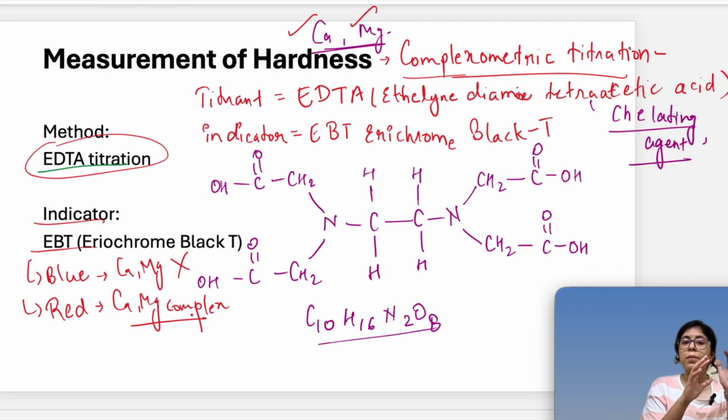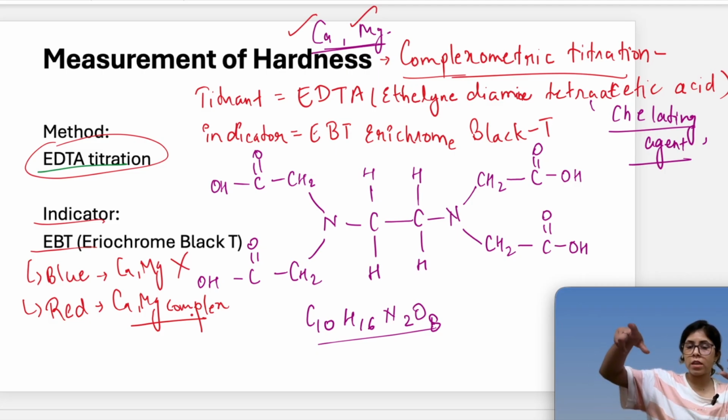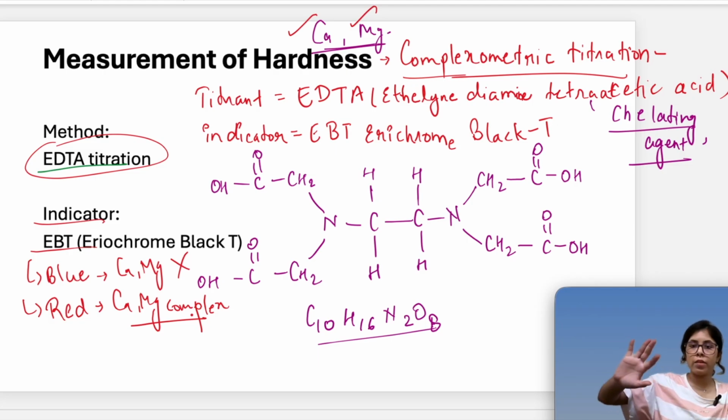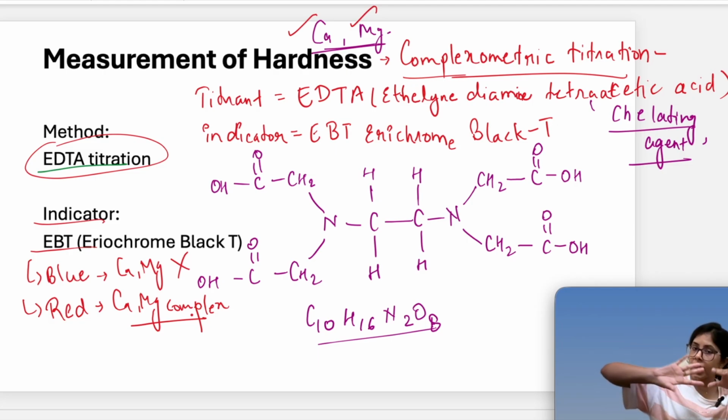The more EDTA we add, the more the calcium and magnesium will run to EDTA and leave EBT. When EBT is left alone, there are no calcium and magnesium ions making a complex with it, so the original color of EBT will come out. What is the original color? That is blue, right?